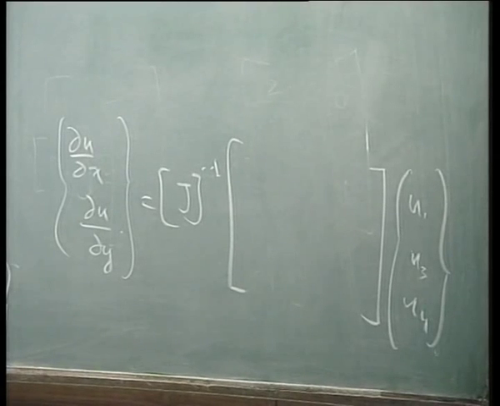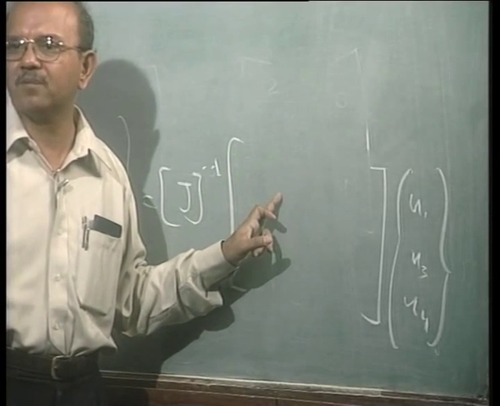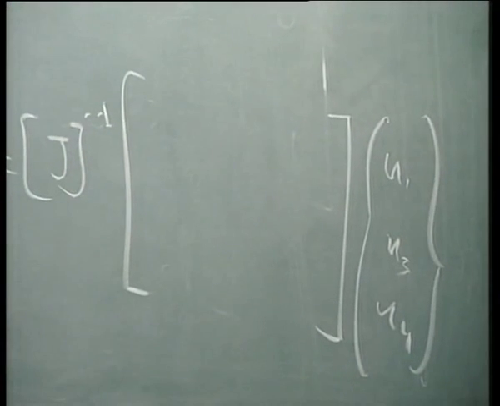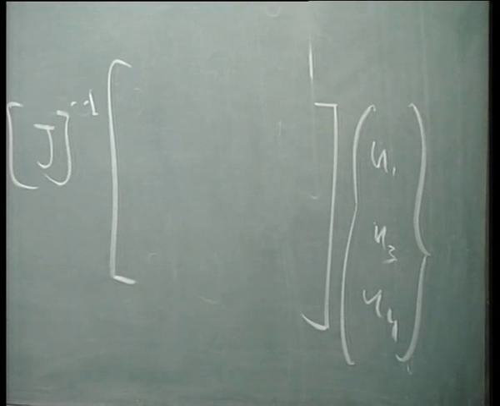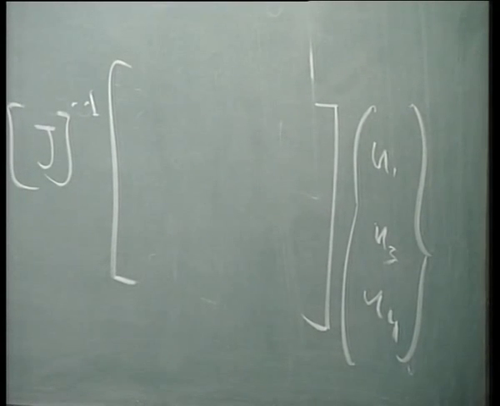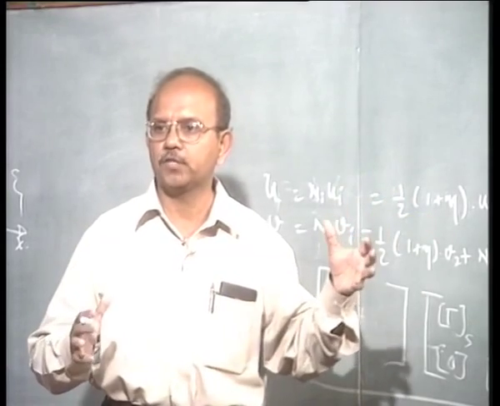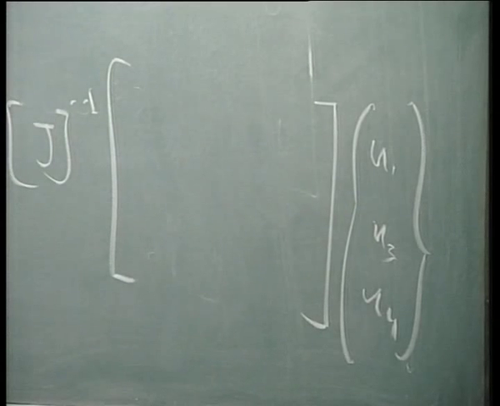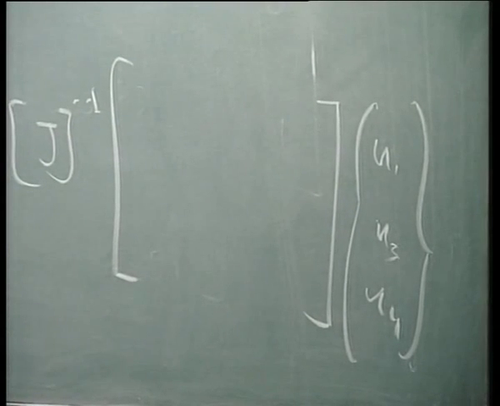Appropriately place it. So what will be the first term here? Dou n1 by dou psi. You remember that whatever we had written, it's not actually n1, but a combination, half of 1 plus eta. That will be the first one, because that is multiplied by u1. Is that clear? Because n1 and n2 we have combined together.